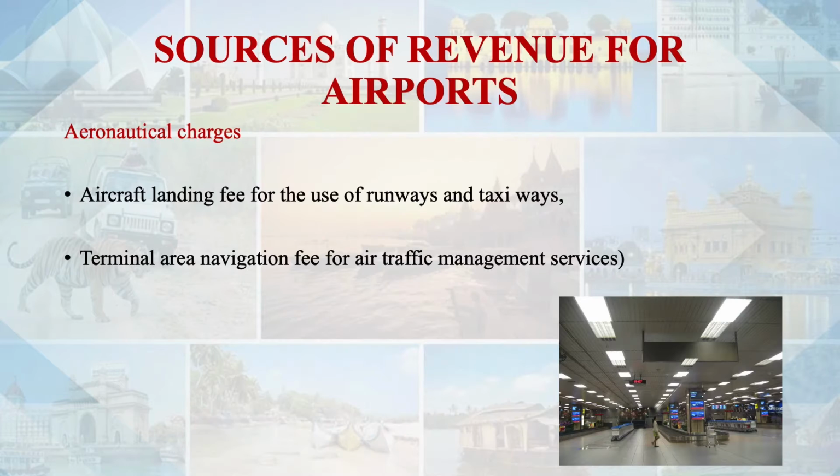So for utilizing these facilities of the airport, the aircraft, which belongs to an airline, so the airline is a customer for the airport. They have to make the payment to the airport. Through that, the airport will be getting some fee, some revenue. So that is an aeronautical revenue source of income for the airport.